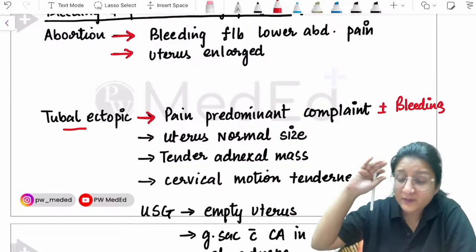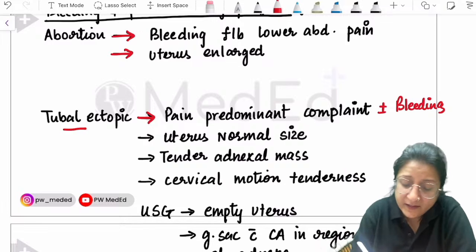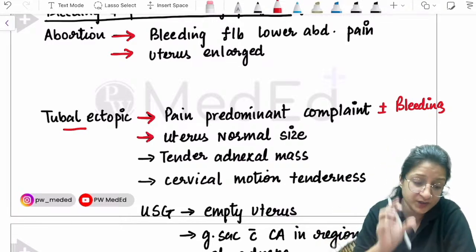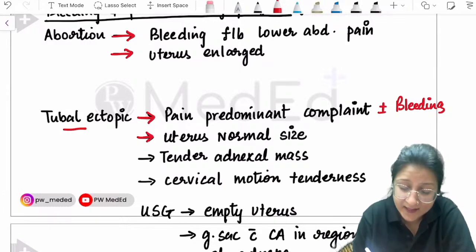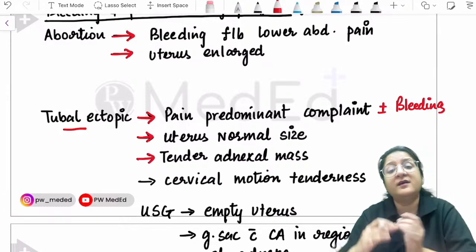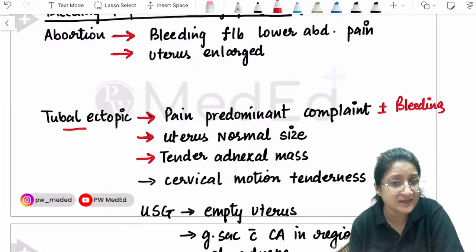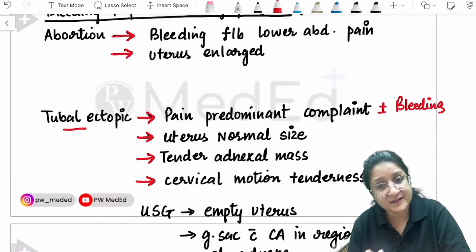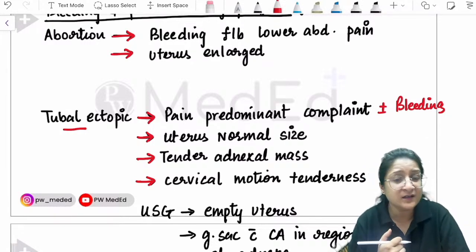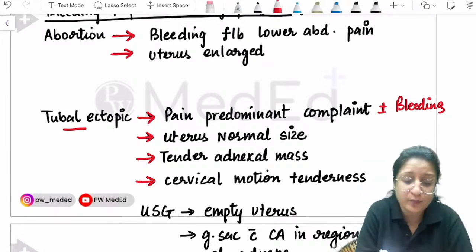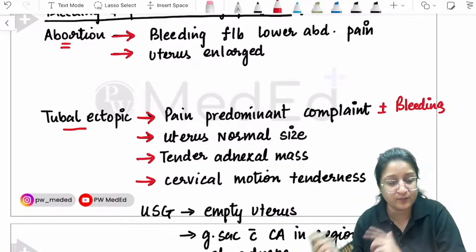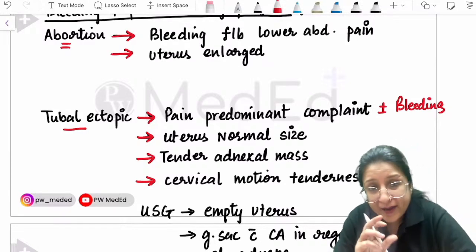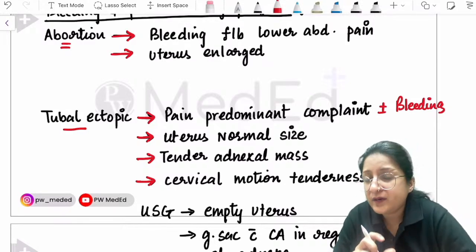So pain is going to be the predominant complaint, plus minus bleeding. Uterus would be normal size because the pregnancy is not inside the uterus. And then you may have a finding of a tender adnexal mass given to you. There may be cervical motion tenderness also mentioned in the question. Abortion I will take up in the next question. Let's focus on ectopic. So ectopic, pain becomes the predominant complaint.